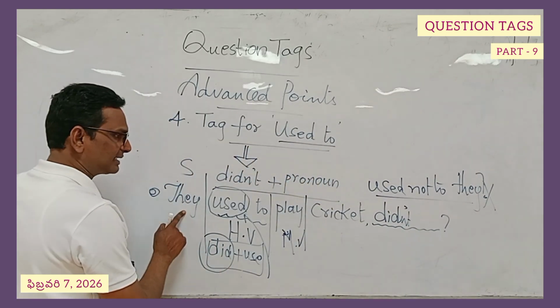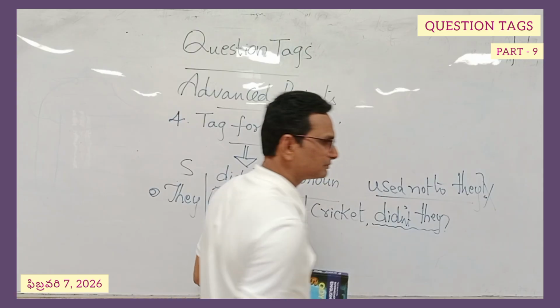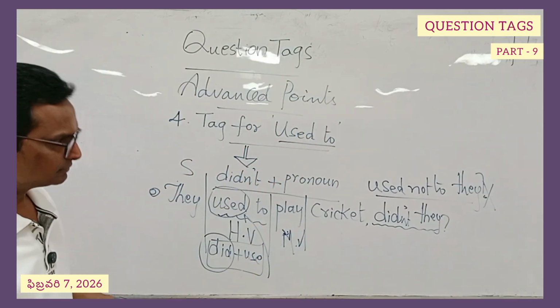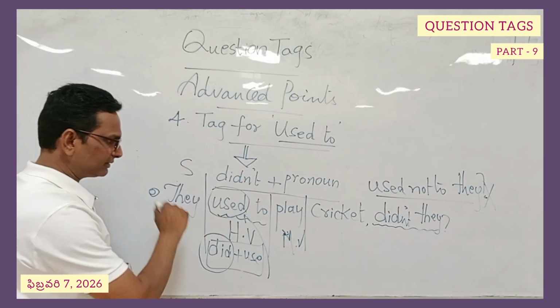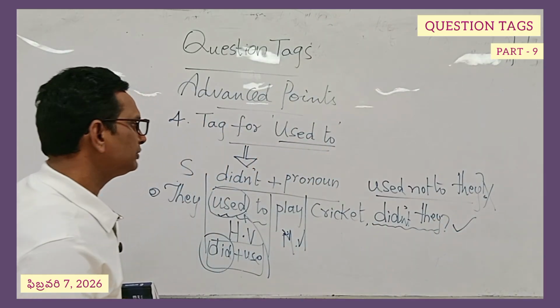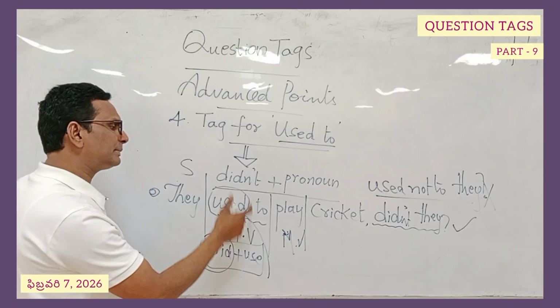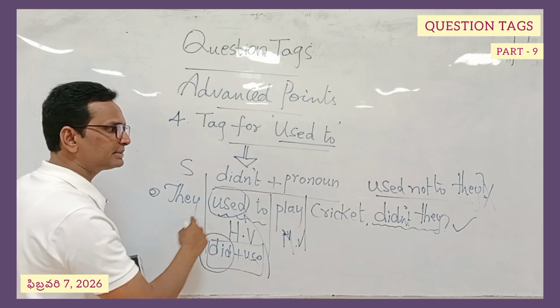Now the pronoun of the subject is they itself. The pronoun of the subject is they. This is our answer. Remember, you may have a sentence with "used to." Never apply "used to" plus the pronoun of the subject directly in the tag.